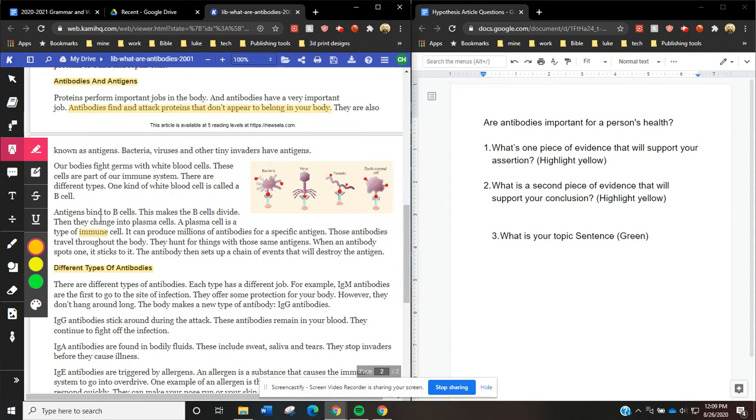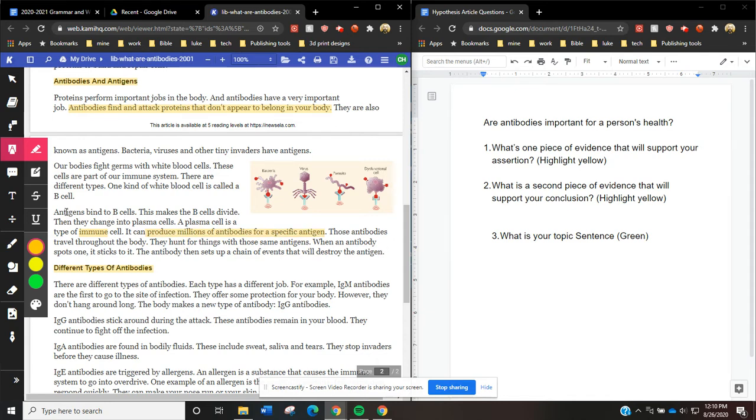So the antigens get a hold of those white blood cells, then the white blood cells produce lots and lots of antibodies to help fight. These antibodies travel throughout the body. They hunt for things with those same antigens. When an antibody spots one, it sticks to it. The antibody then sets up a chain of events that will destroy the antigen.